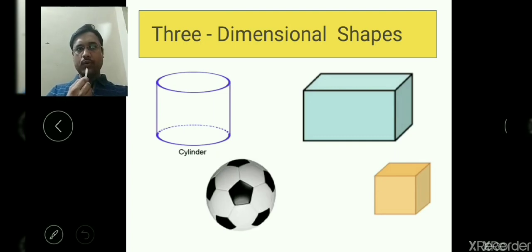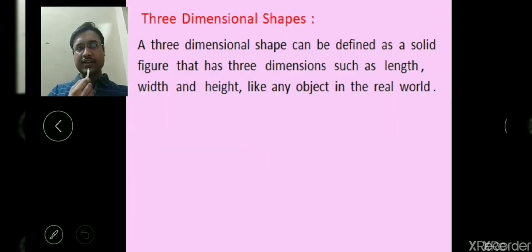So now we can see the different types of figures here. Now you see the definition of three-dimensional shapes. We can define it like this: a three-dimensional shape can be defined as a solid figure that has three dimensions such as length, width and height. The width you can say breadth also. So it has length, width and height like any object in the real world.